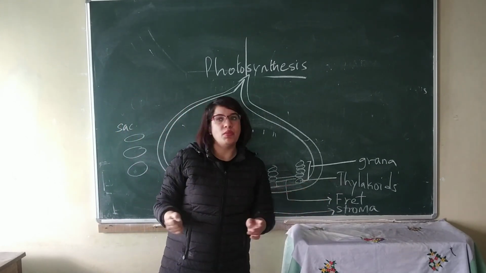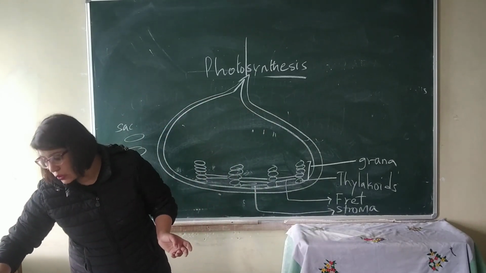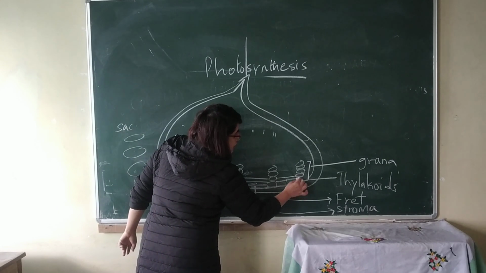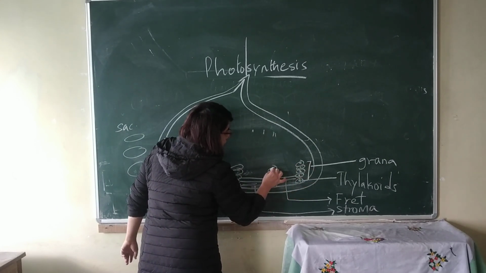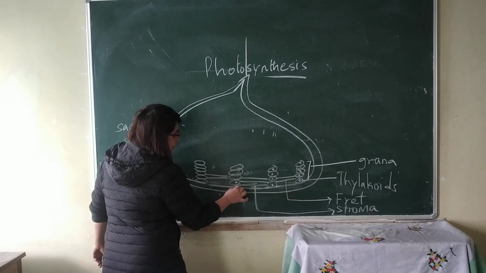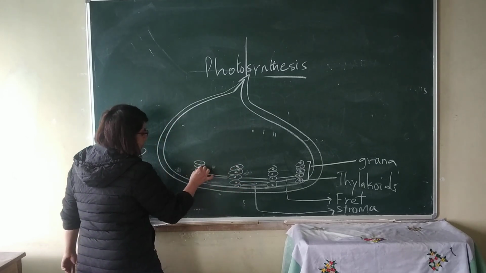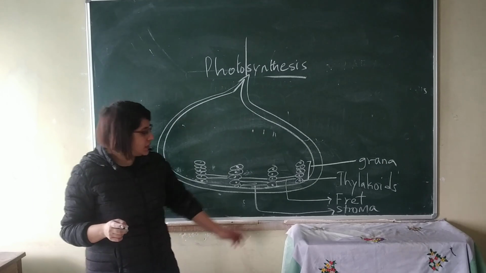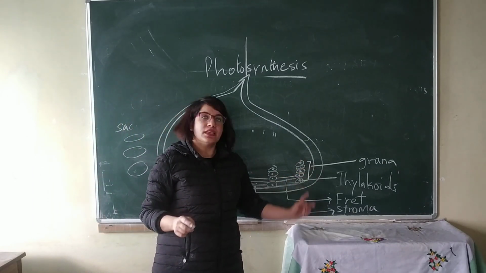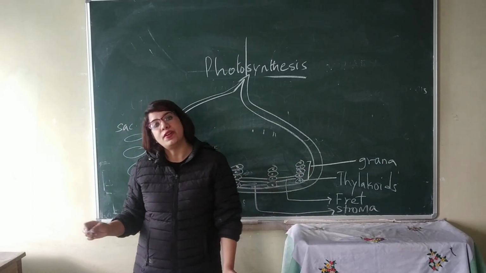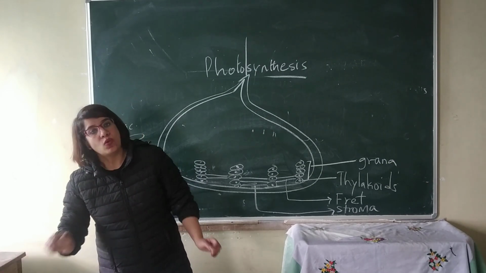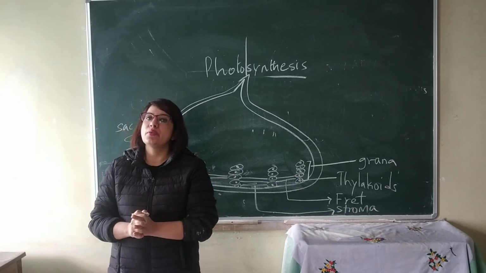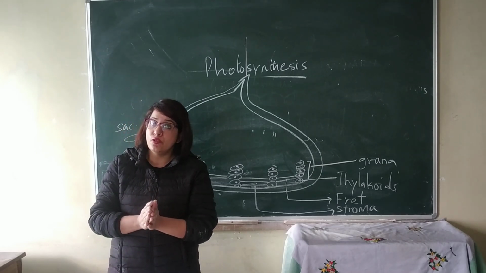Now, where is the chlorophyll present? Chlorophyll is present in the thylakoids. So where does photosynthesis actually take place? It actually takes place in the thylakoids where the chlorophyll is present. So once more, photosynthesis is the process by which green plants prepare their own food.